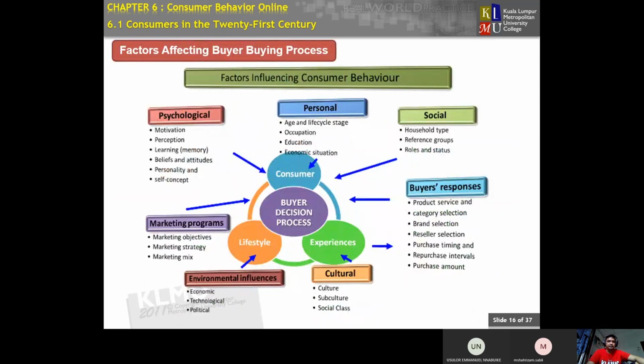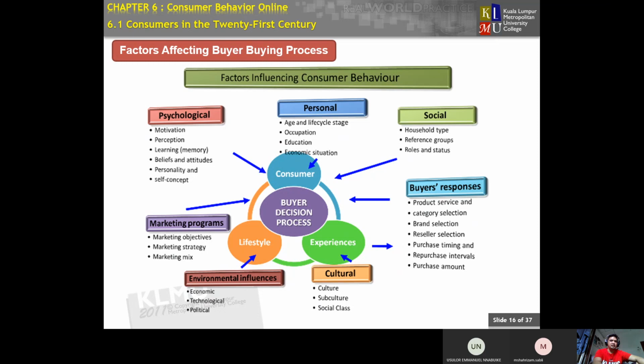So now we see the factors affecting buyer decision. We have a lot of factors, from personal, social, buyer response, as you can see in the slide.